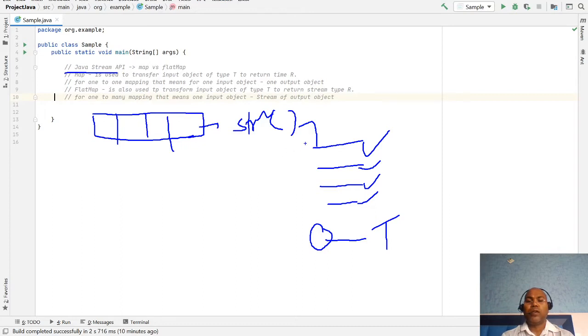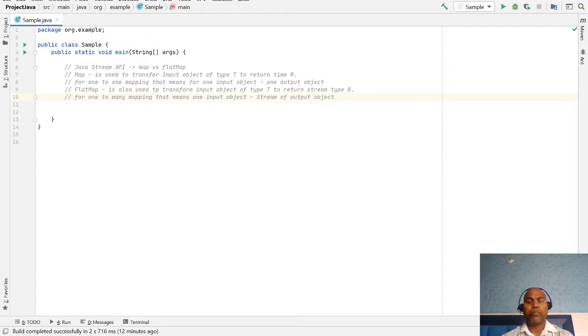The Java Stream API is a pipeline of functions, a pipeline of operators we are talking about. One operator, one method is known as map, and one as flat map. Map and flat map. So what is the scenario, and where are we going to use them? First I am going to demonstrate the meaning of map.